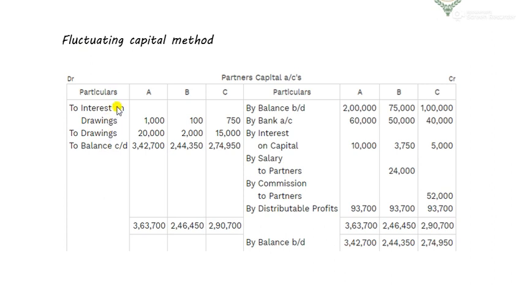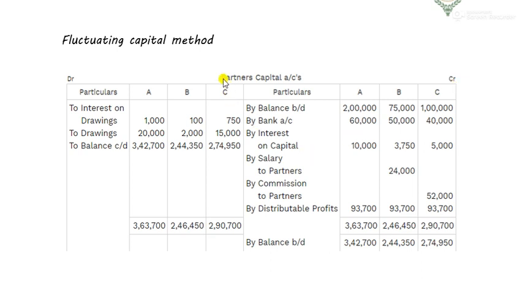This is a normal partners capital account where there are three partners A, B and C. This is nothing but just a ledger account. We all know what a ledger account is. This is just a ledger account. Debit side, credit side.